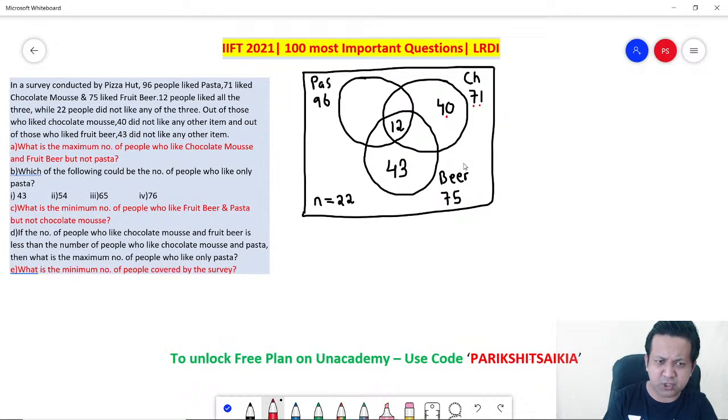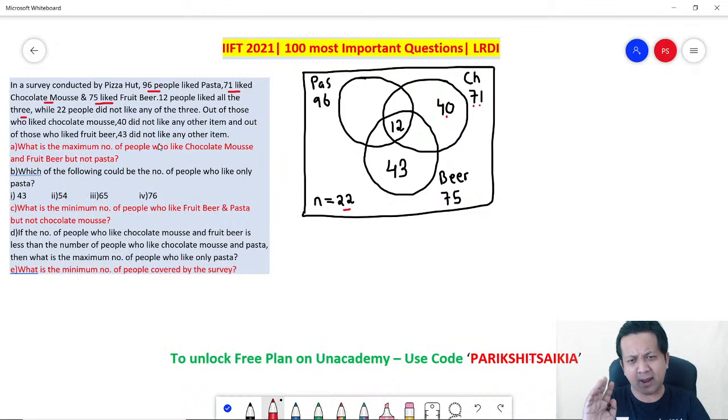Just make sure that you have understood. 96 people like pasta, we have marked that. 71 like chocolate mousse, we have marked that. 75 like fruit beer, we have marked that, right? 12 people like all the three, that has also been taken care of. While 22 did not like any of the three, that has also been taken care of, right? Out of those who like chocolate mousse, 40 did not like any other item, and out of those who like fruit beer, 43 did not like any other item. So we have not left out anything, but still some parts are unmarked. We got to mark them.